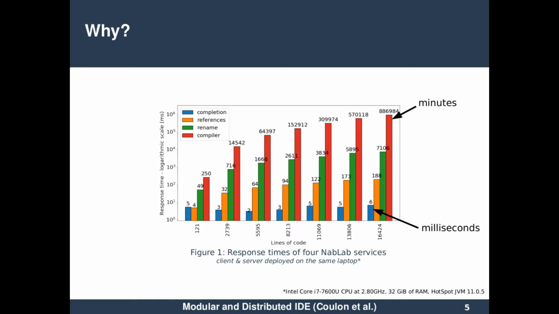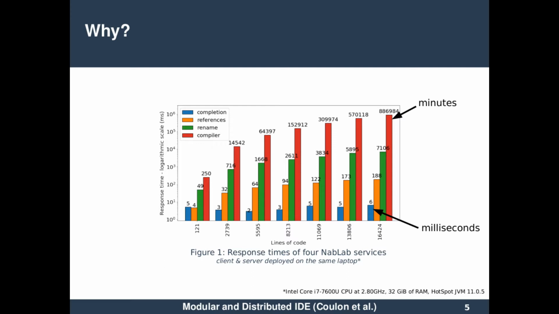Completion is nearly constant, about 5 milliseconds. Then comes references that last less than 200 milliseconds. Then rename that starts to be long. It goes up to 7 seconds for the bigger files. And then compiler that lasts for about 15 minutes for the last file.